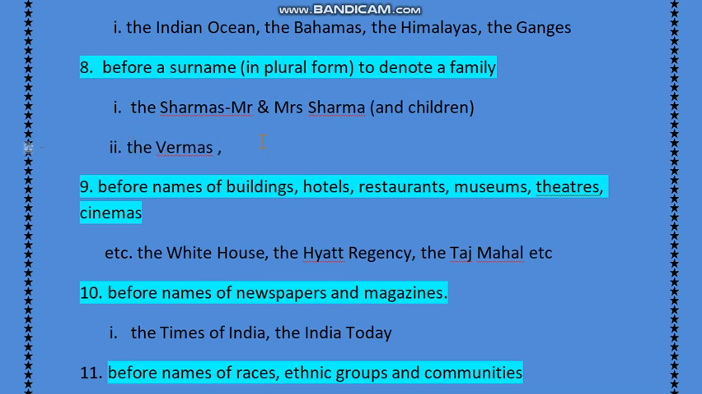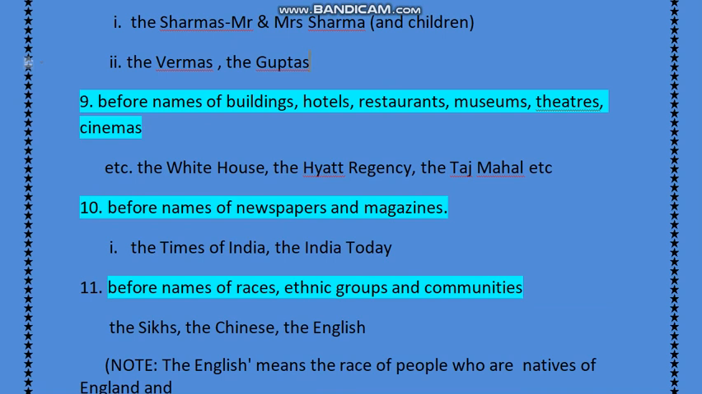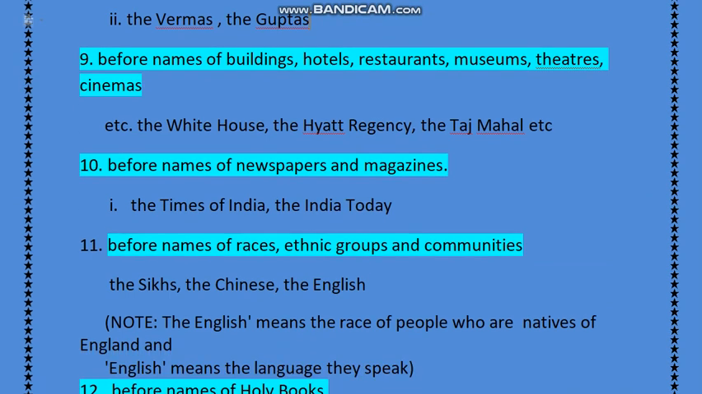The Guptas. We invited the Guptas for the party. Got it? Next one is before the names of buildings, hotels, restaurants, museums, theaters, and cinemas. If such famous buildings, hotels, restaurants, museums, theaters are there, we will apply the before it: the White House, the Hyatt Regency, the Taj Mahal, the Victoria Memorial, the India Gate, the Qutub Minar. So these are our famous buildings.